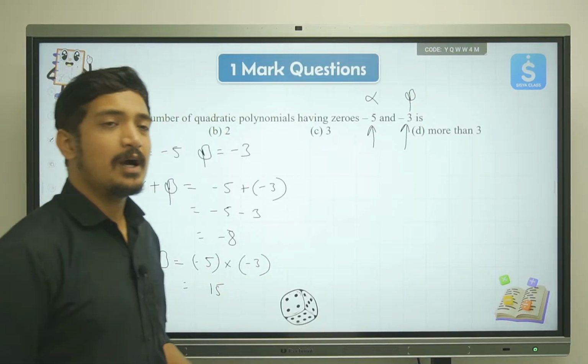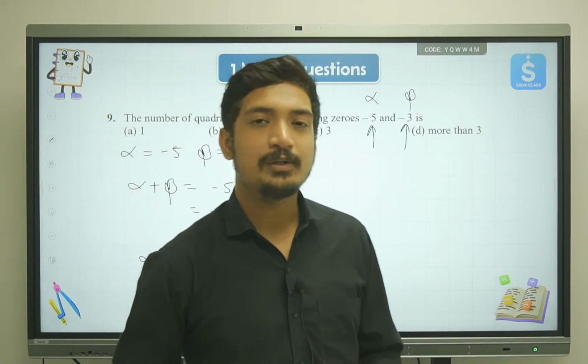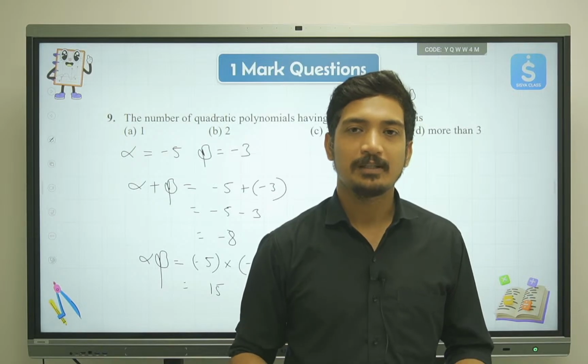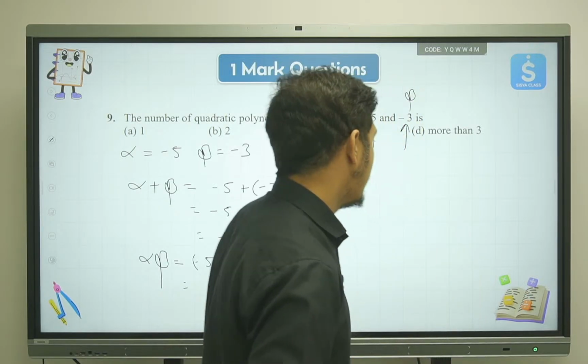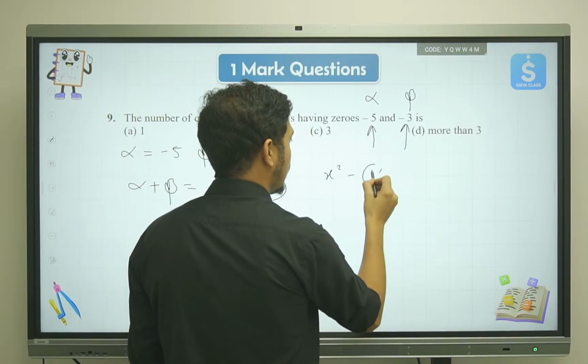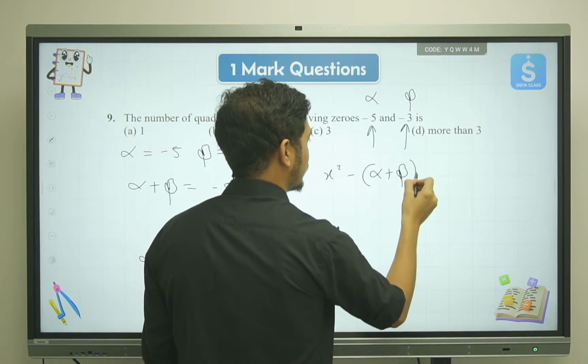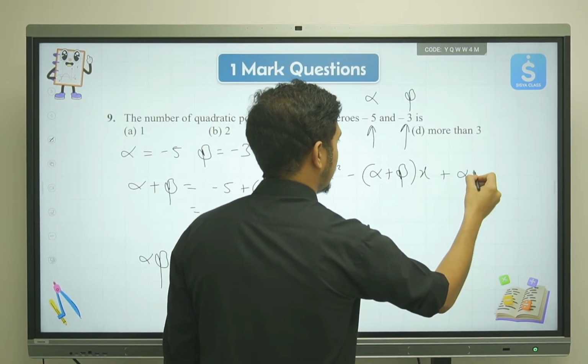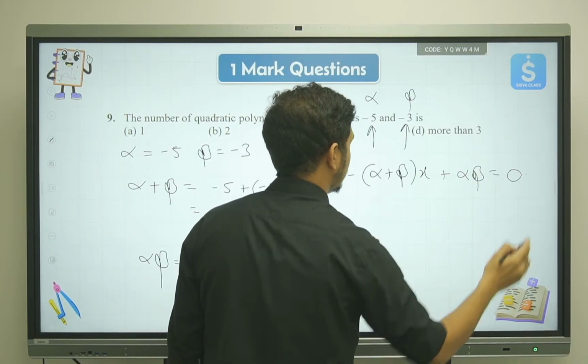How do we create the quadratic equation using these two terms, the sum of zeros and product of zeros? That can be found using this expression: x square minus alpha plus beta x plus alpha into beta is equal to 0.